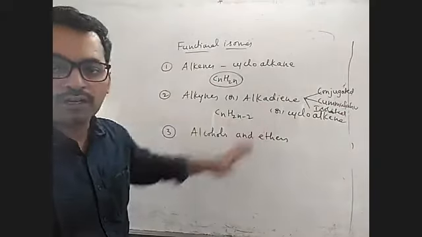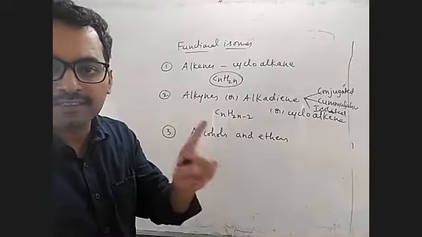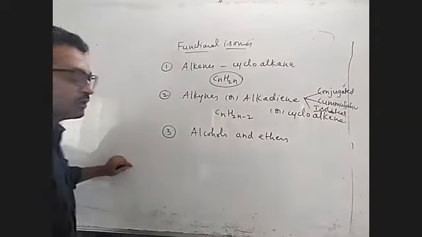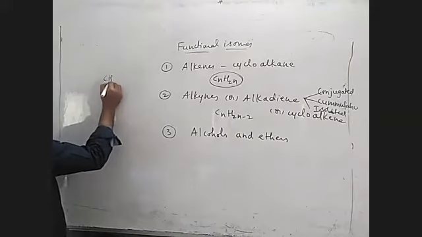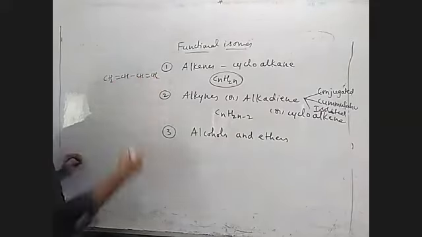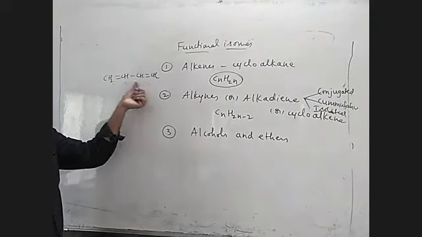Okay. So what are conjugated dienes? If the two double bonds are separated by one single bond, those are called conjugated dienes. The best example is butadiene. 1,3-butadiene is conjugated because two double bonds are separated by one single bond.